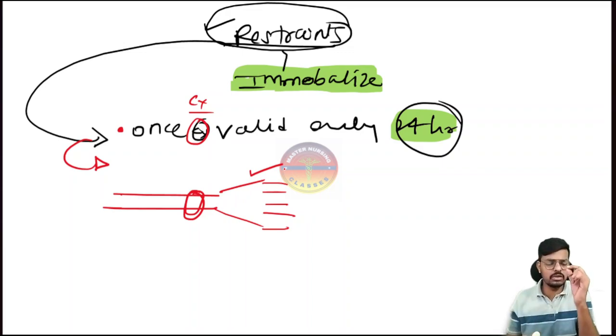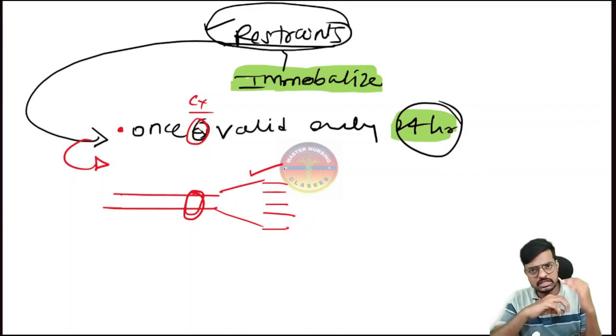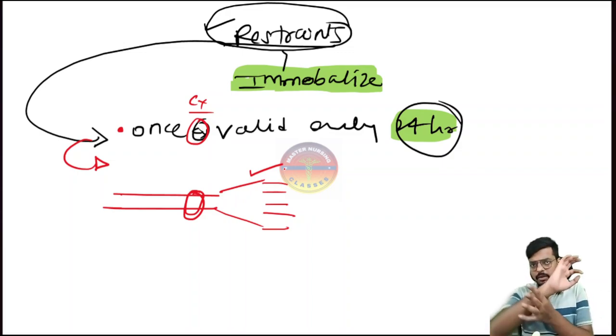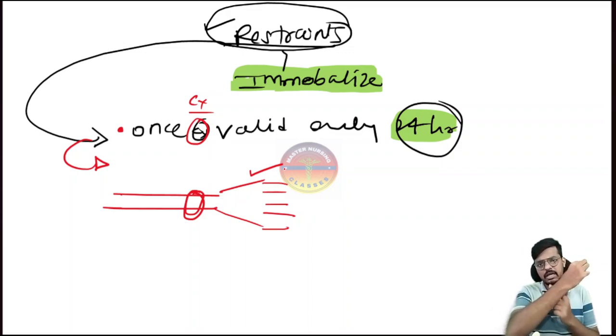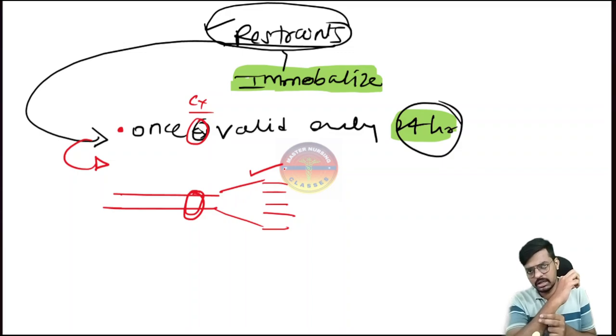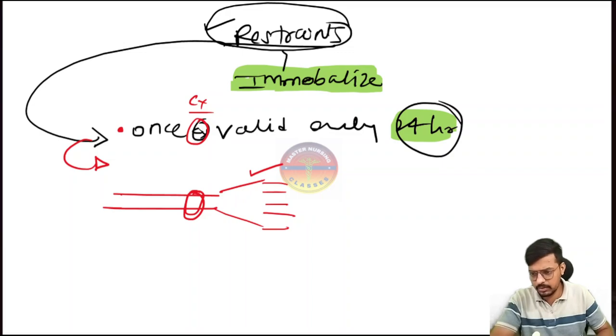So that is the reason every 30 minutes we have to assess the distal part of our restraints application. Very, very importantly, we have to ask for any tingling and any kind of neurological impairment also. And if we are applying the restraints, because the patient may move the hand with the restraints, the skin may break here. So we have to assess whether the skin is intact or not every 30 minutes. That is the most important thing. Okay, it's a very, very important thing.